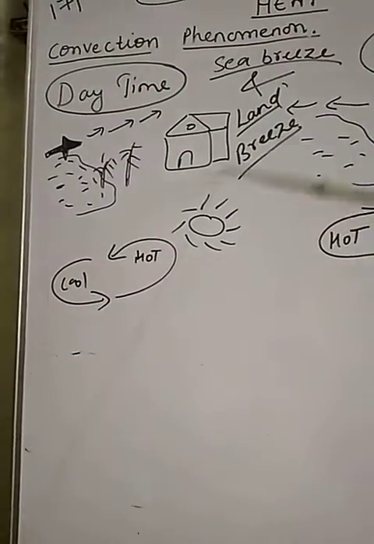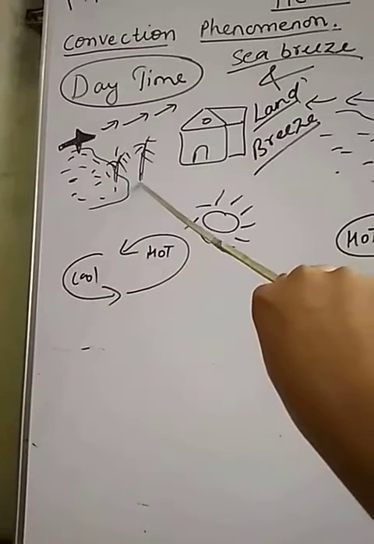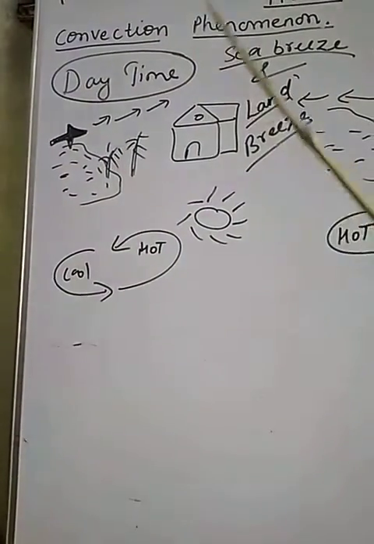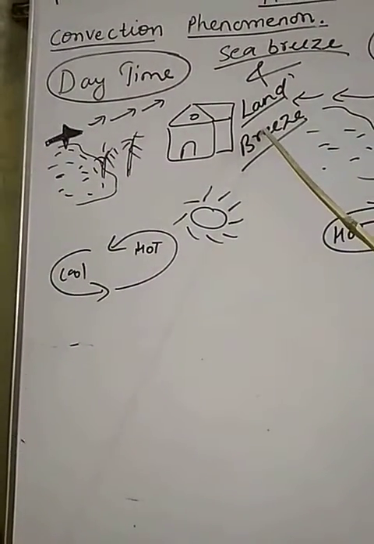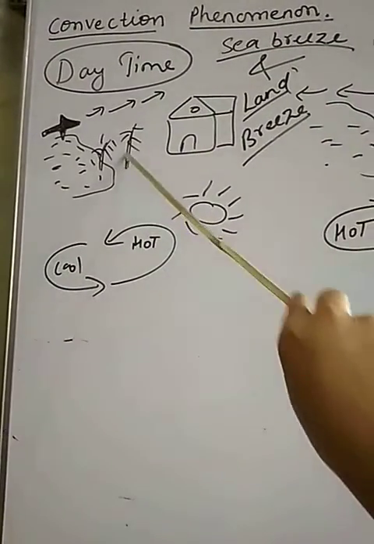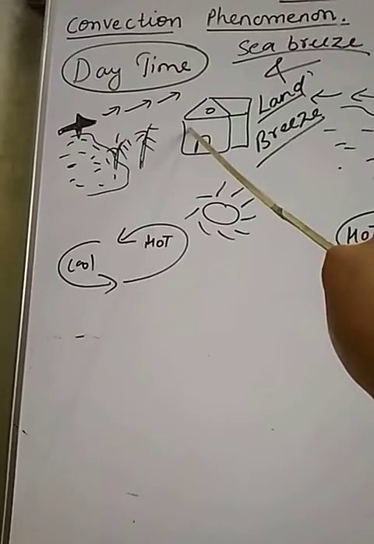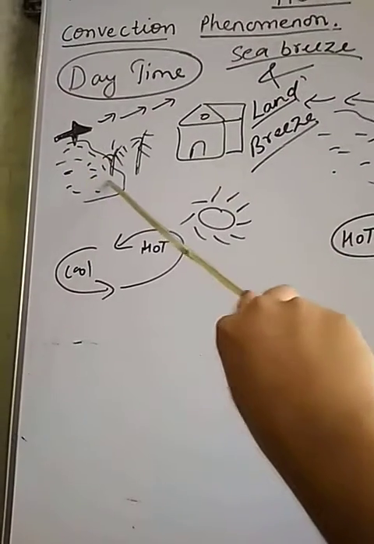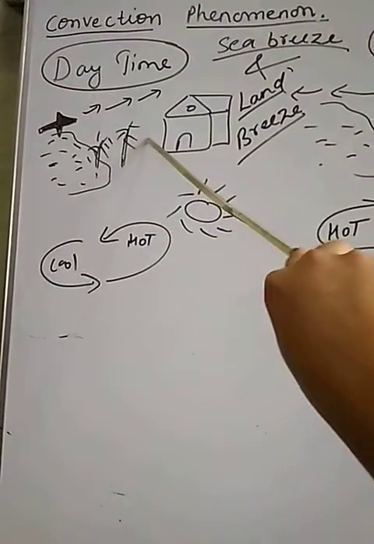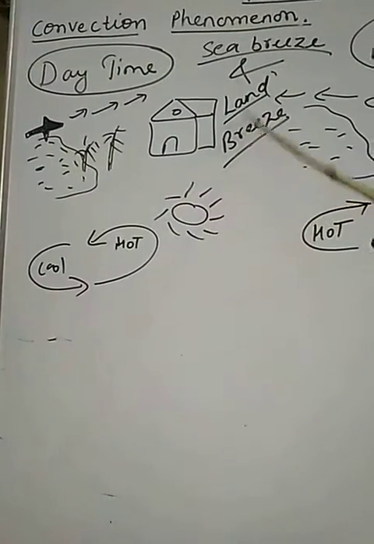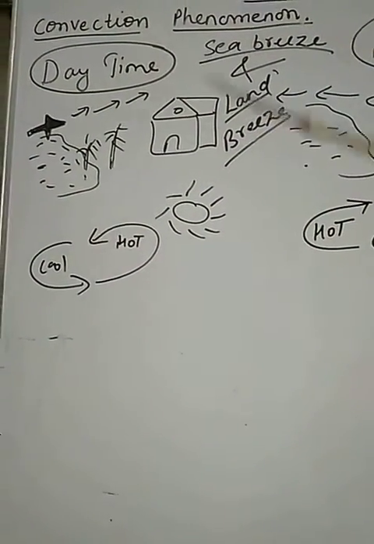So it rises up, and the cold air, which is heavier, rushes towards the land from the sea to take the place of the lighter air which rises up.